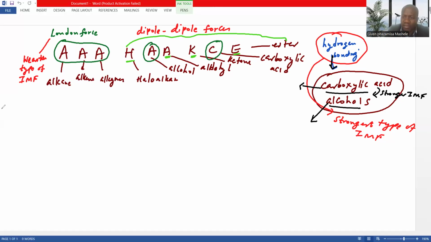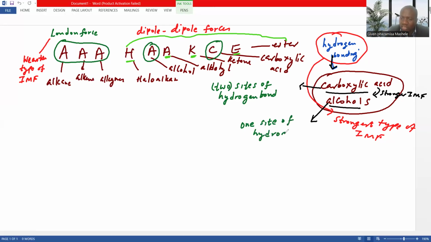Right, here is the reason. A carboxylic acid has two sides of hydrogen bonding, or hydrogen bonds, as compared to that of an alcohol, whereas an alcohol has one side of hydrogen bonding.